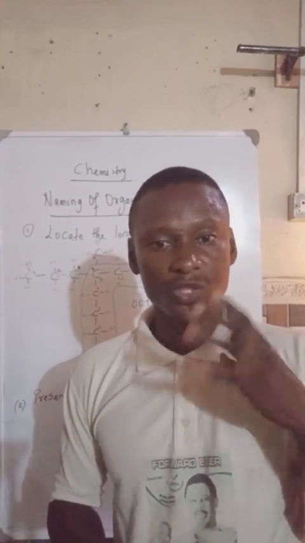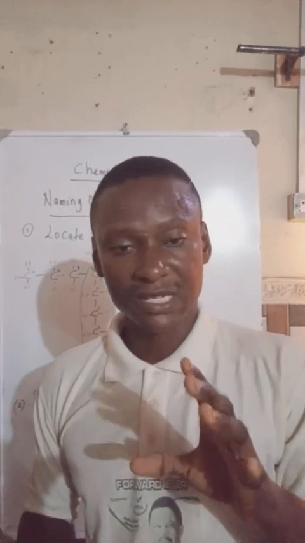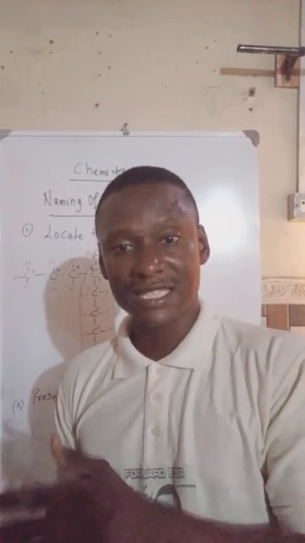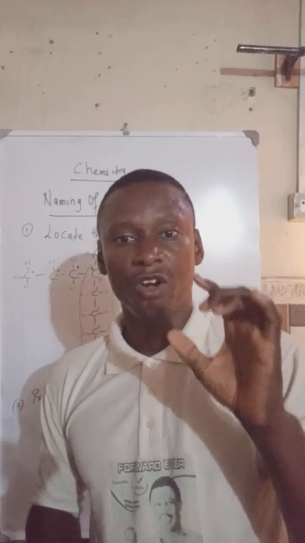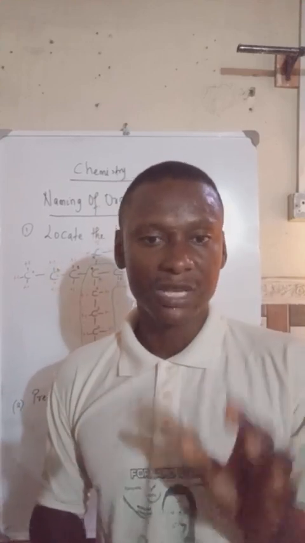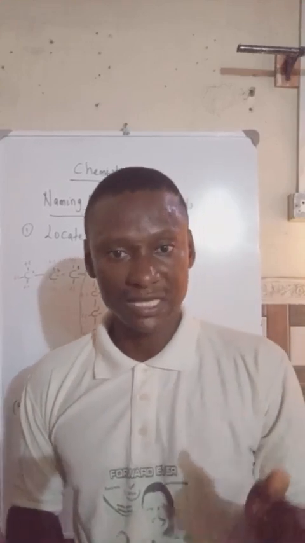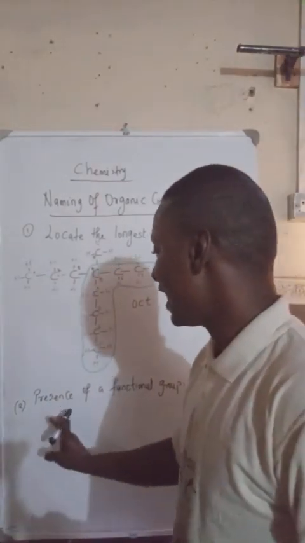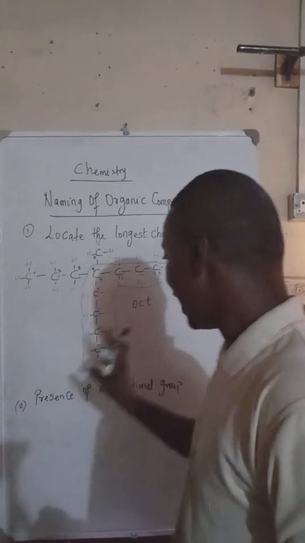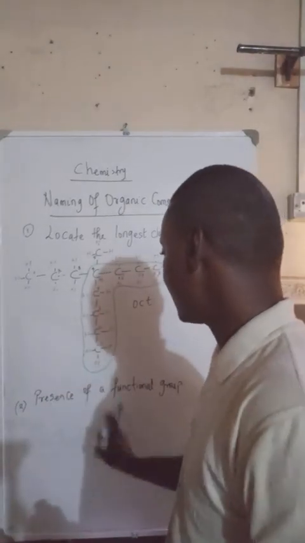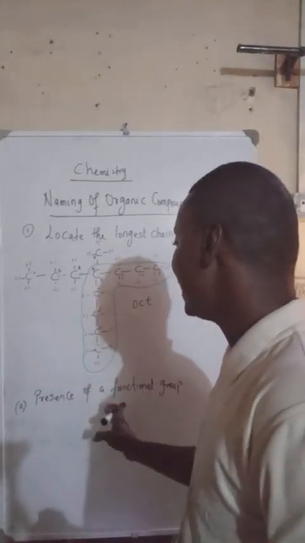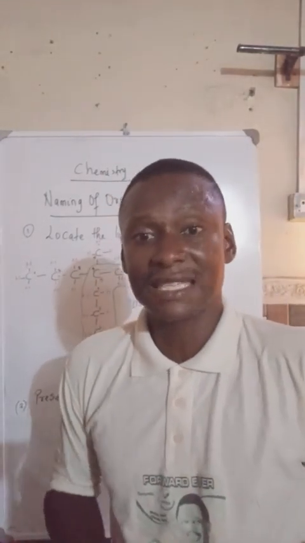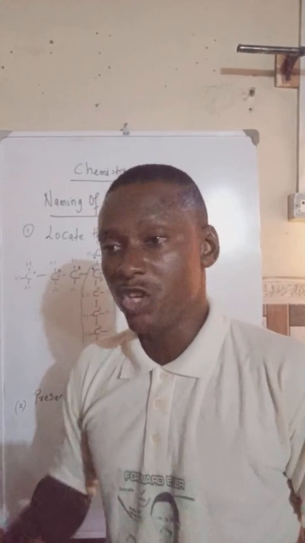Your own name is known as the what? The prefix. Your surname is your what? The suffix, which is your last name. Your name is known as the prefix, which is your first name. So we have functional groups that serve as first names, and we also have functional groups that serve as surnames. We also have functional groups that stay at the middle, that serve as middle names. We're going to look at that.